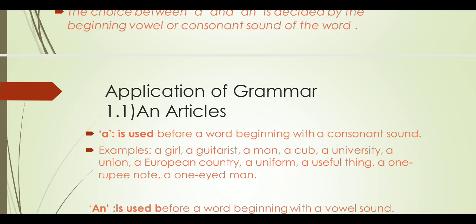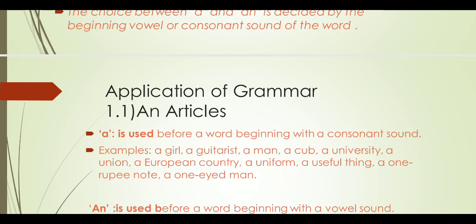All these nouns are common, general. They denote a non-specific sense, and the words start with a consonant sound, for example go, mo, yo: university, union, uniform, useful, a 1 rupee, a one-eyed.